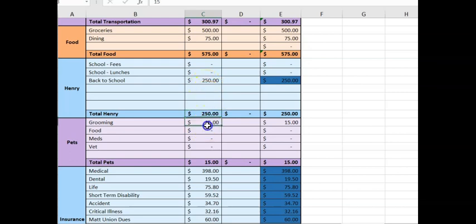So anyhow, moving on to pets, we have our cat gets groomed every month for $15. And so I expect to have that, and I also know that we're going to have to get food for the animals, so I'm going to put $80 in here. If I find a sale, it'll only be $70, but $80 is where I'm going to start at. And then that'll put us at $95 for the month for pets.